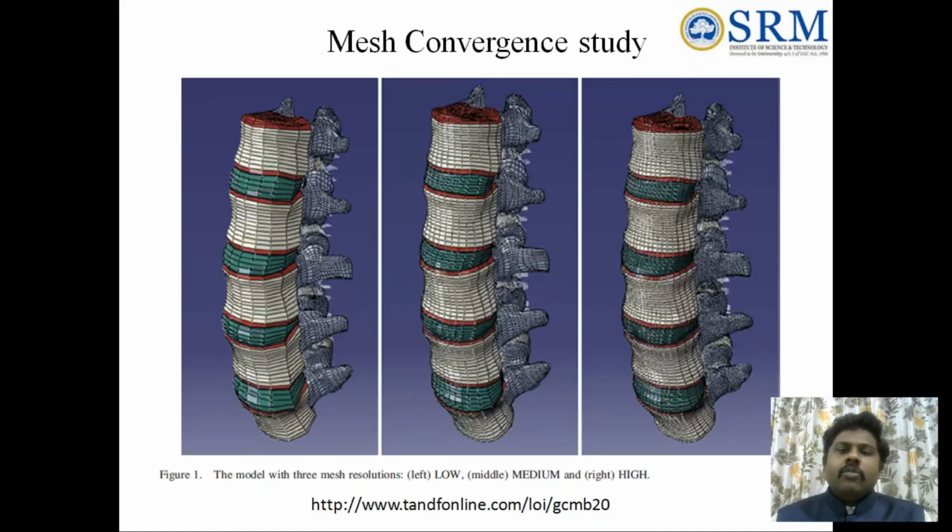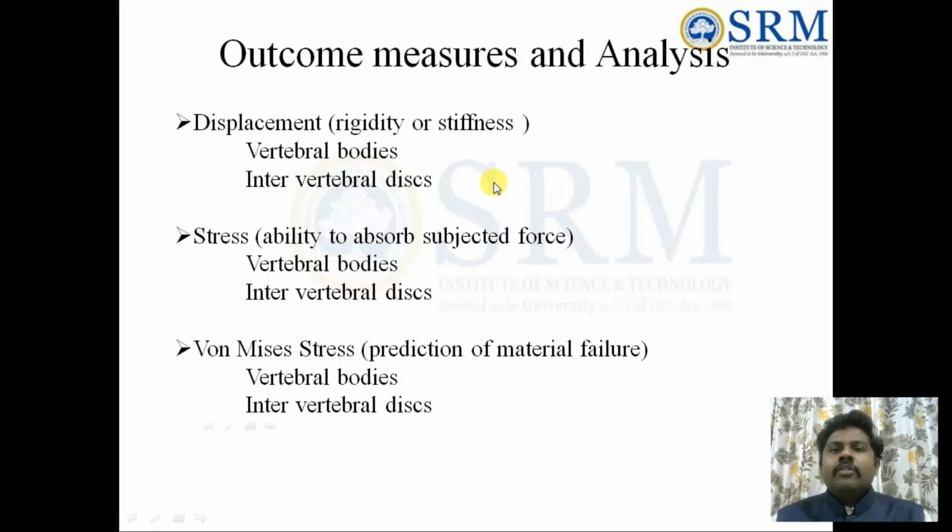Next, while we are creating these types of finite element models, the main thing we need to know about is mesh convergence. Different mesh sizes need to be tested for validation purposes. Outcomes and measures: displacement, in the vertebral bodies and the intervertebral bodies. Next, stress can be calculated in the vertebral bodies and intervertebral bodies. Next is von Mises stress for the prediction of failure in the vertebral and intervertebral bodies. These are the different outcome measures.